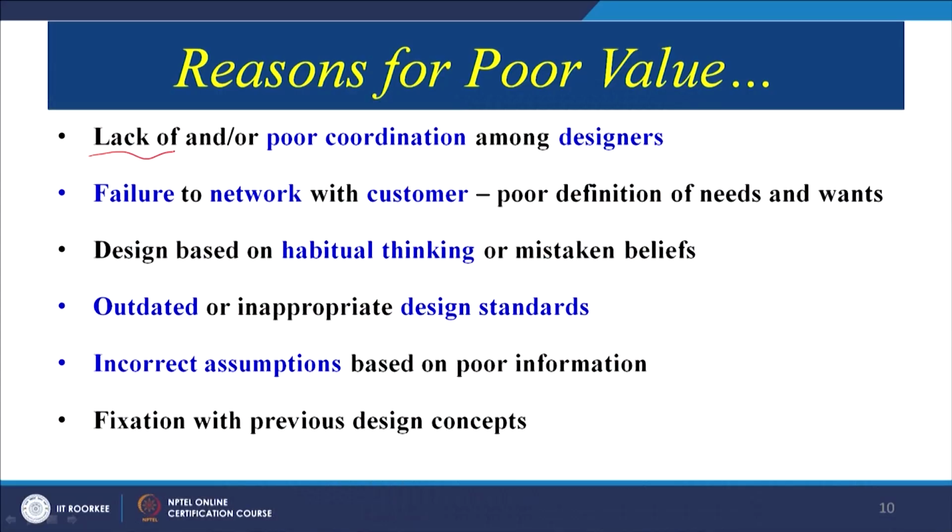Sometimes there is a lack of, or poor, coordination among the designers. If you see an aircraft, all the aircraft will not be designed by a single designer. There will be a team of designers designing the various components, various design elements of the aircraft. Wherever there is a big team of designers, there may be poor coordination.